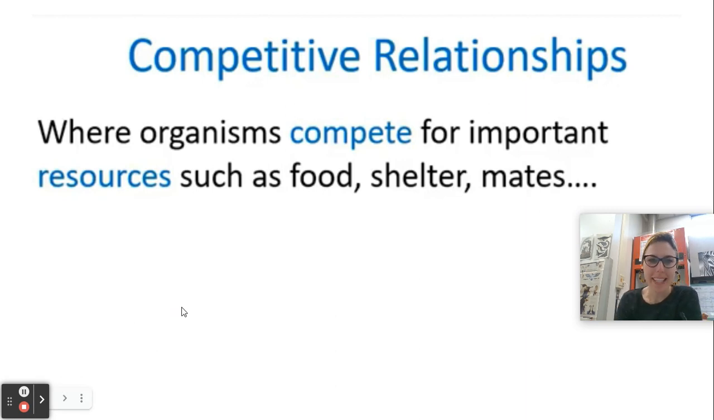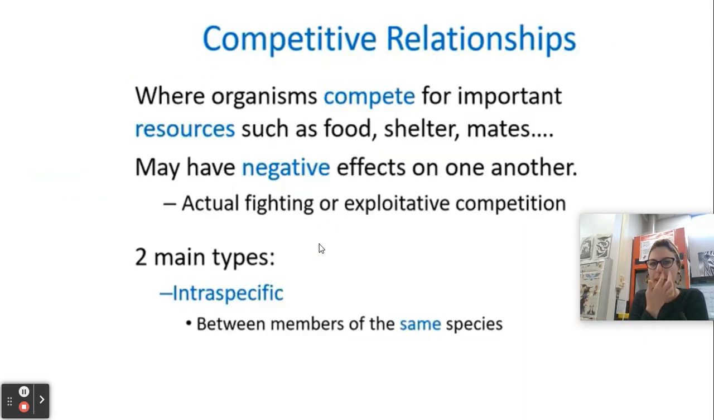So, when we think about organisms that are competing, some of these organisms are going to be from the same species, fighting for females, fighting for shelter, fighting for available food. But we're also going to see competition between species, so two different species. So, let's take a look.